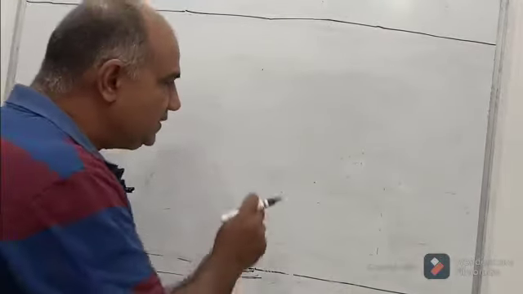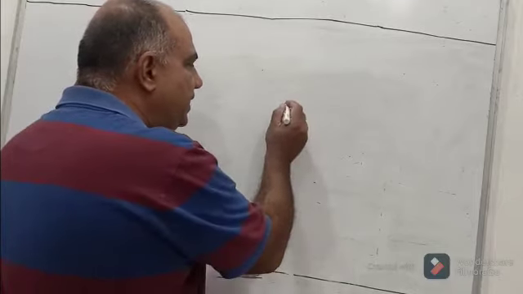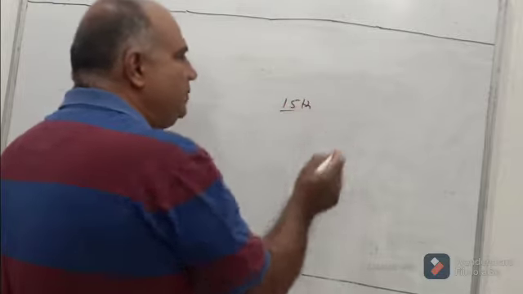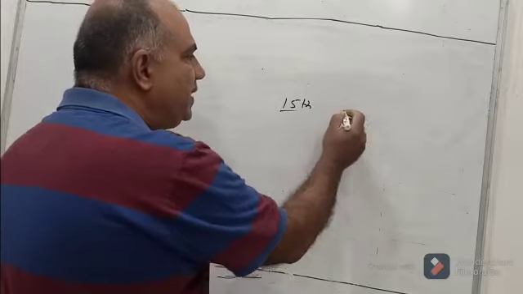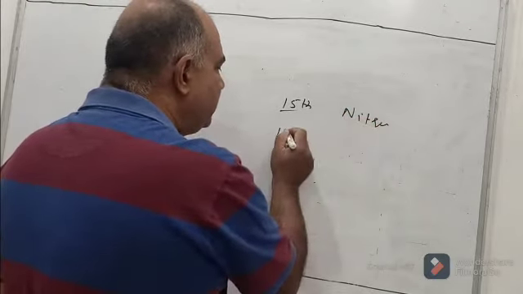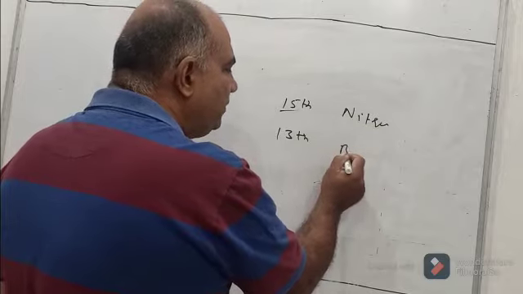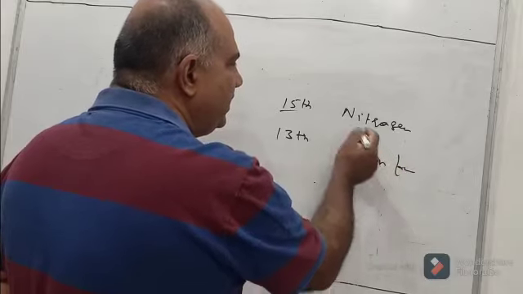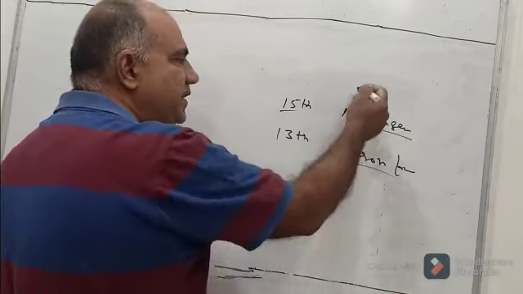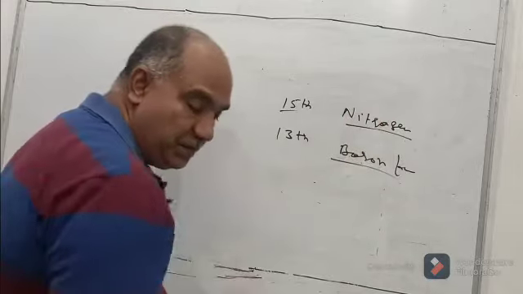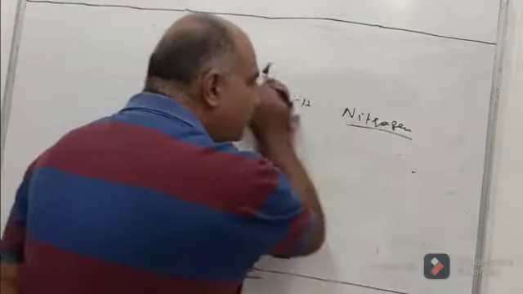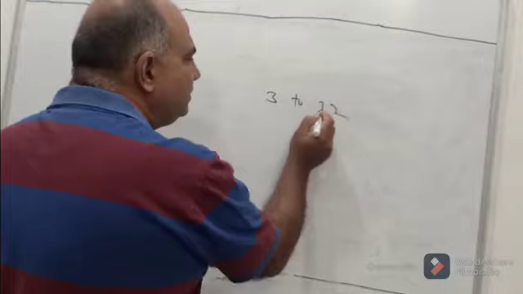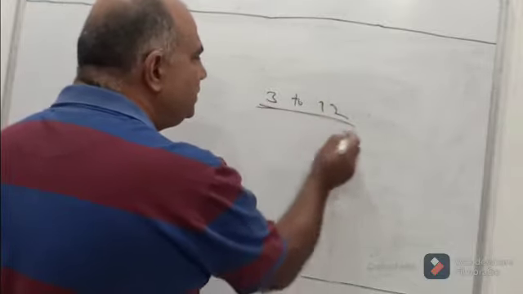Now some other groups: the elements placed in the 15th group are called the nitrogen family, and the ones placed in the 13th group are called the boron family. They are named so because the first element in these groups is nitrogen and boron respectively. Now we will see the elements found in groups 3 to 12.